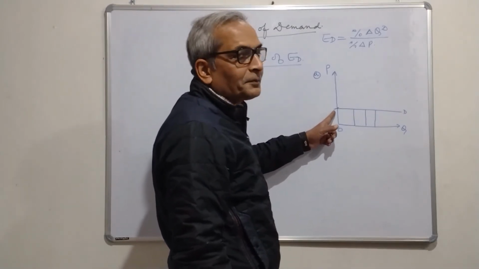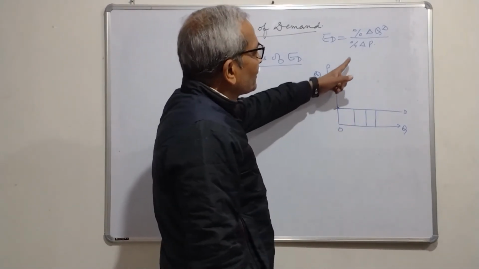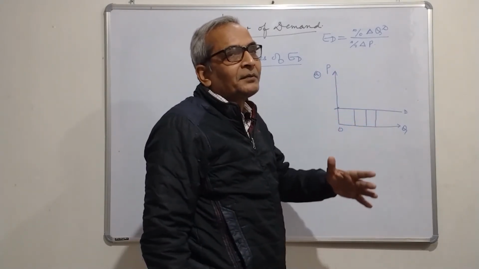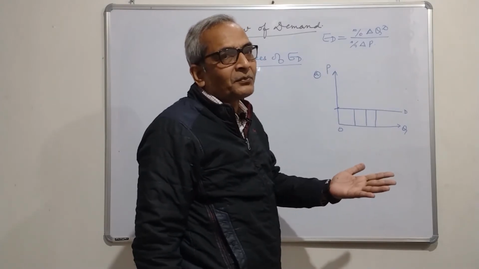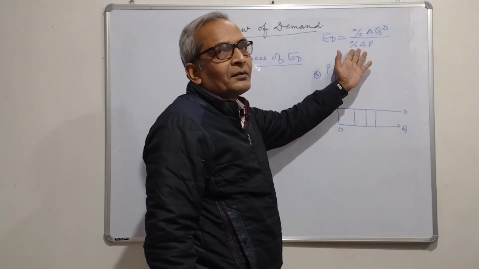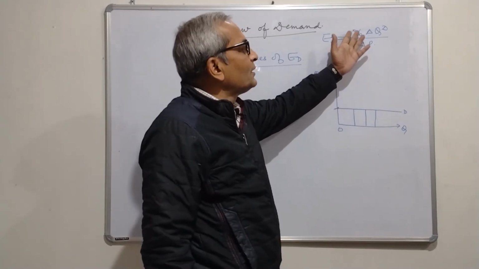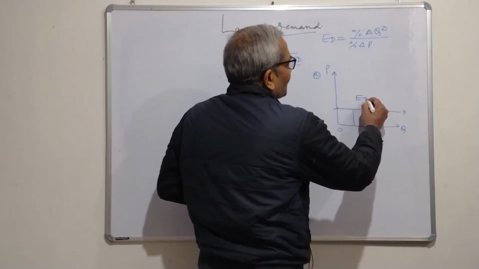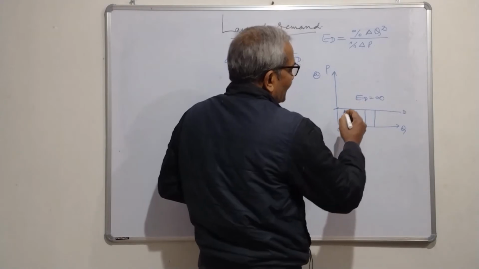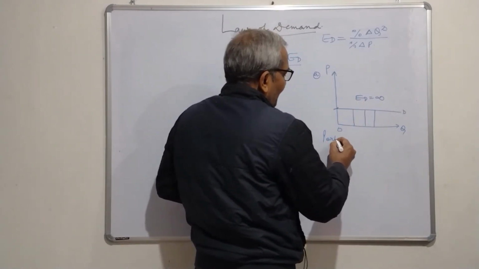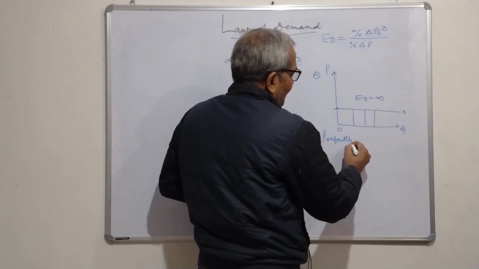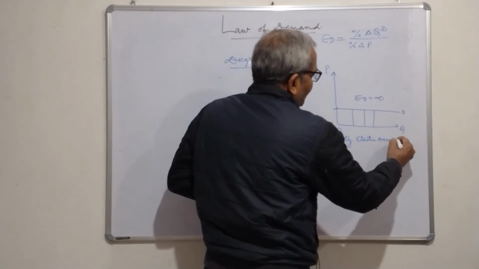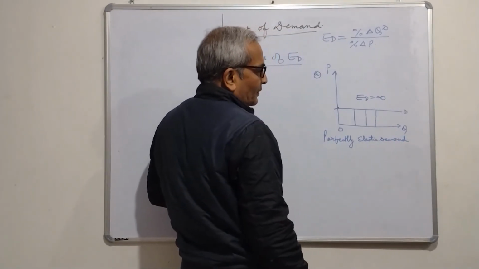So, if there is no change in price, the percentage change in price will be 0. The original price was 5. Changed price is also 5. 5 minus 5 equal to 0. This value will be 0. So, anything by 0 equal to infinity. So, here ED will be infinity, and this is known as perfectly elastic demand.